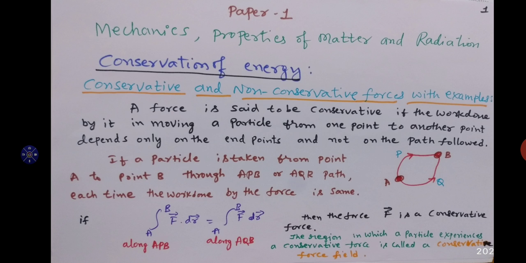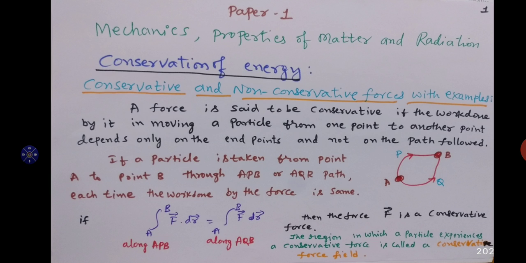Similarly, power. What is power? Rate of doing work is known as the power, that is P equal to dW by dt. W is the amount of work done, P is the power. But we know that work done is force into displacement, F into dr. So power is nothing but force into velocity.